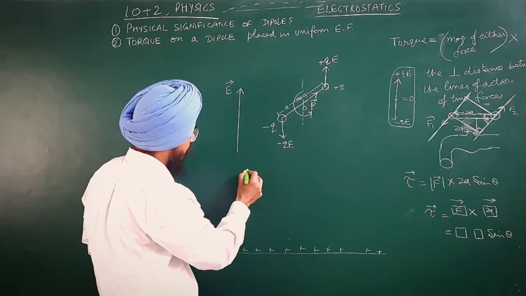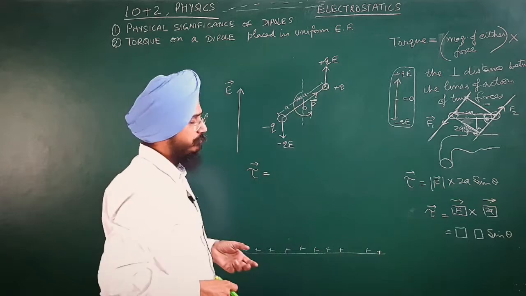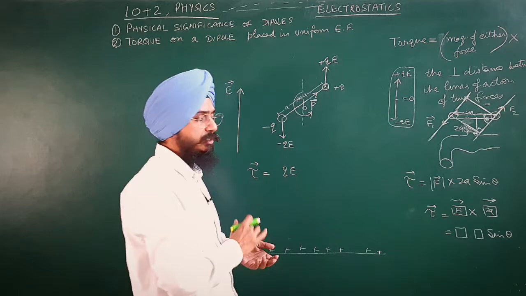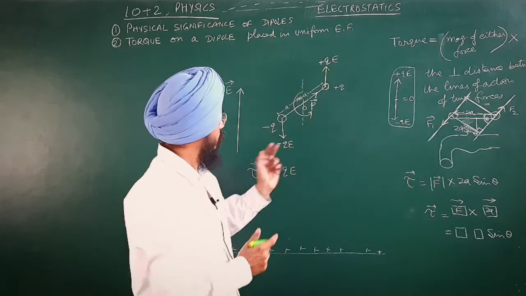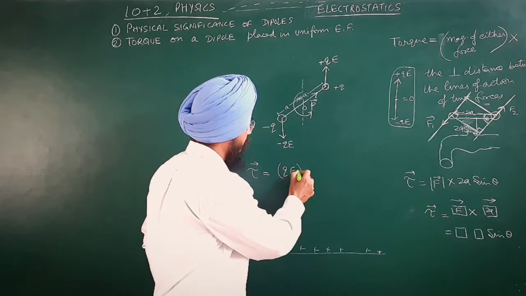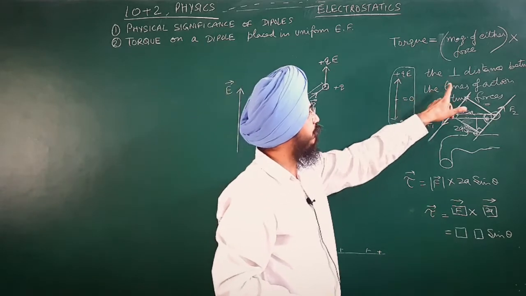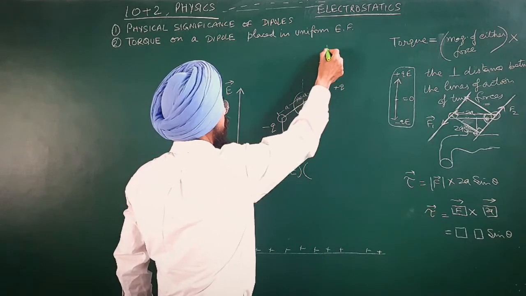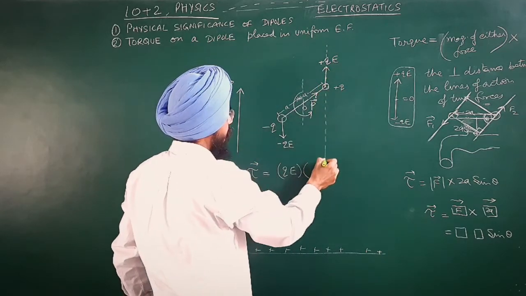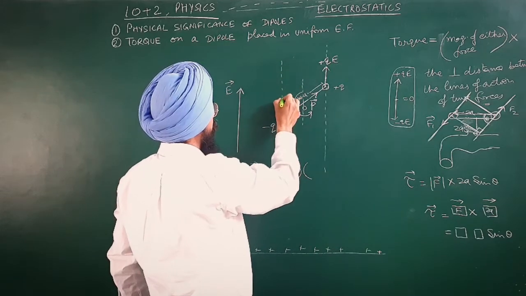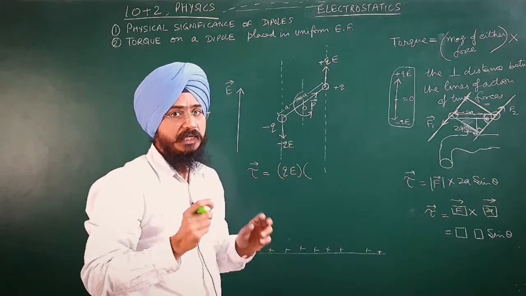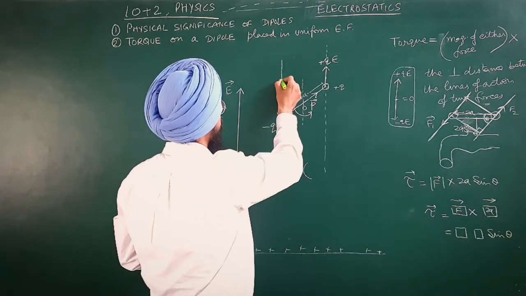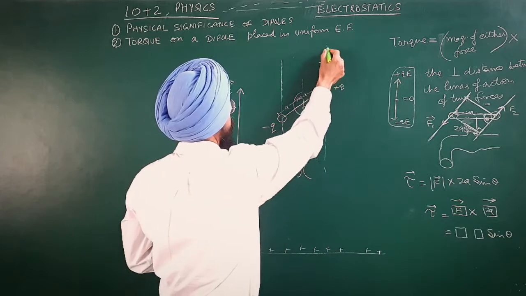Now for calculation of torque, what we need is the magnitude of either force. So it is qE. This is the magnitude, multiplied by the perpendicular distance between the lines of action of the two forces. For this charge I have the line of action here. For this charge, I have this line of action. A line of action is a line along which the force is acting. So these two are the lines of action of these forces.